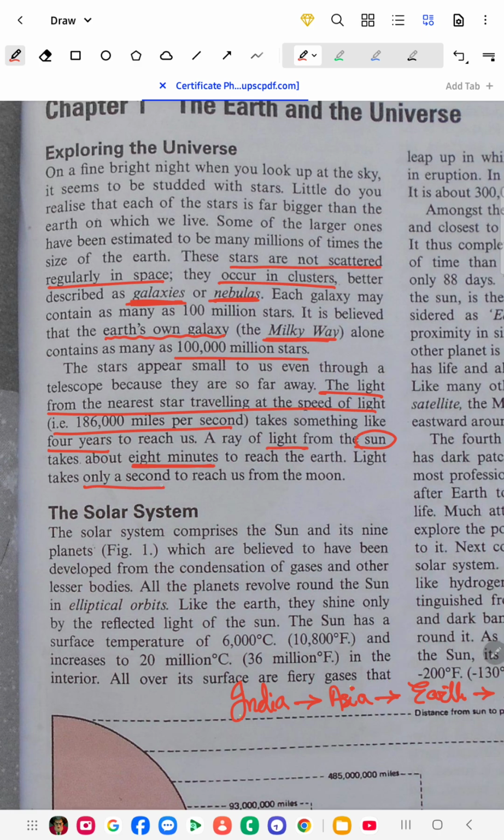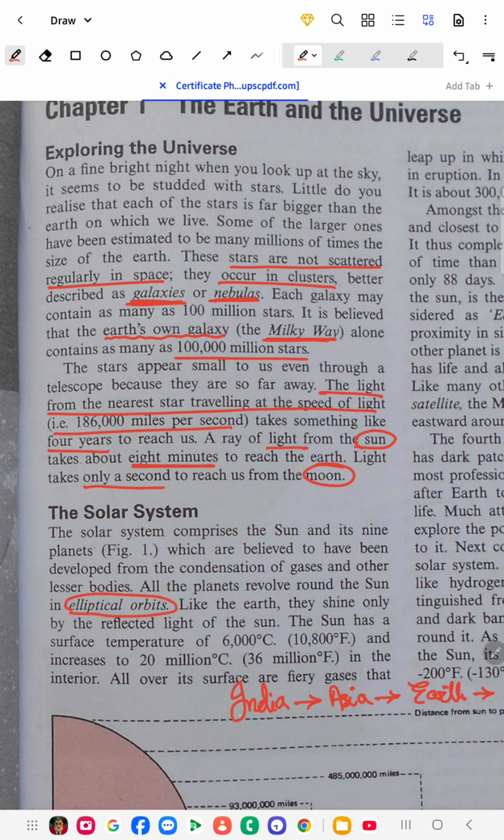From the moon it takes only a second. So from the sun 8 minutes, from the moon about a second, and from the nearest star it takes 4 years to reach us. Then the important thing is the elliptical orbits.